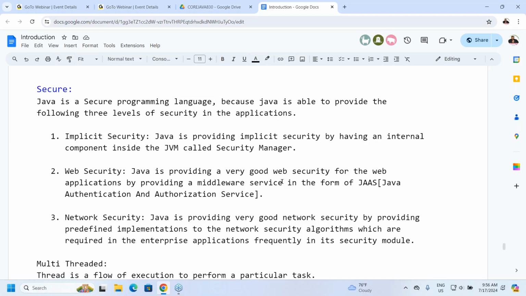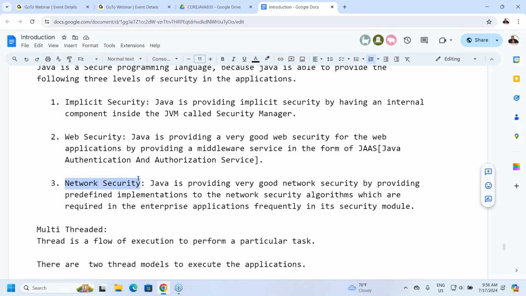Then how does Java provide web security? Because of one middleware component, JAS, Java Authentication and Authorization Service. How does Java provide network security? Because of predefined implementations for almost all network security algorithms. In simple words, encryption and decryption algorithms are implemented inside Java in a security module. Because of that, Java provides very good network security. Altogether, Java is a secure programming language.